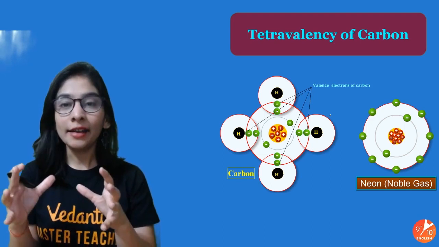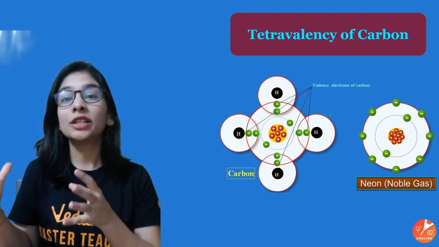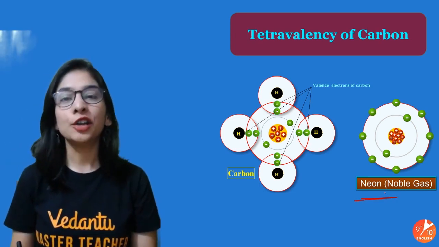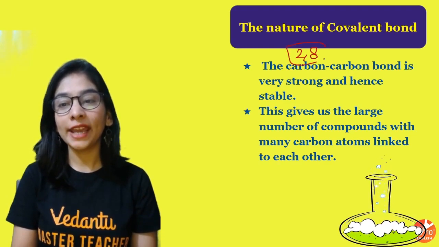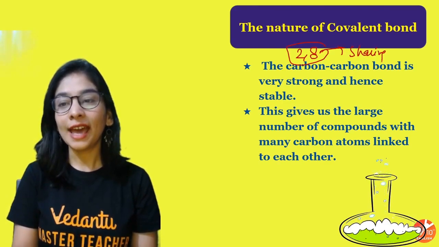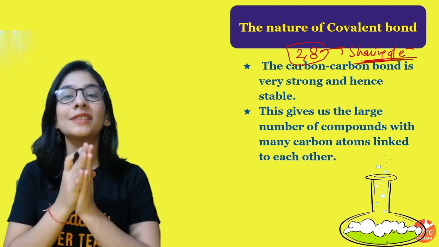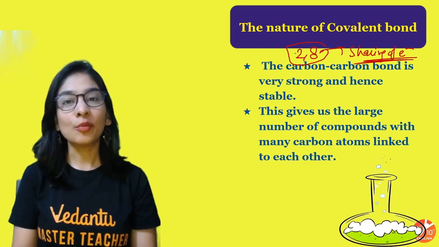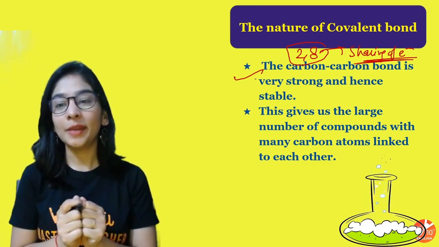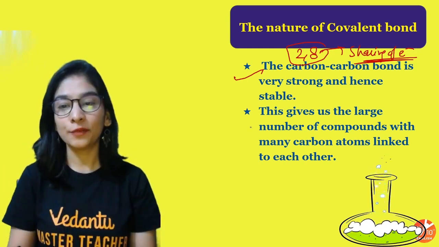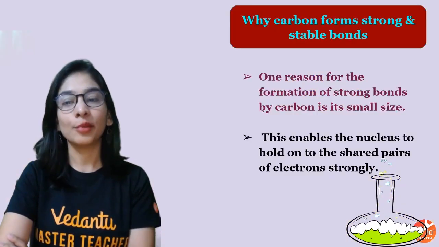Alright, and why is carbon showing valency 4? Because it will share 4 electrons with the other atom to have a noble gas configuration. The configuration is going to become 2,8 by sharing of 4 electrons, and that's the configuration of neon, reaching the noble gas configuration to give a stable configuration. Now, when I talk about the nature of covalent bond, I think we are very clear about the same. Thus, carbon-carbon makes a strong and stable covalent bond due to its small size, having the possibility to make a large number of compounds.